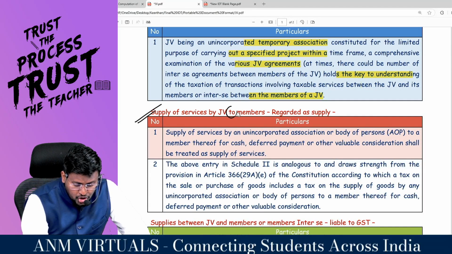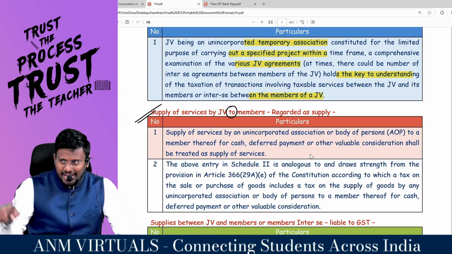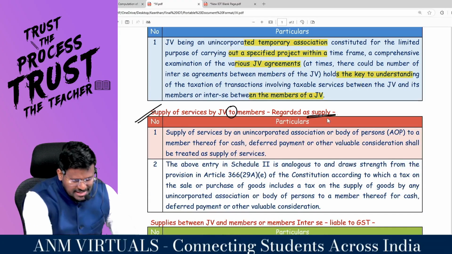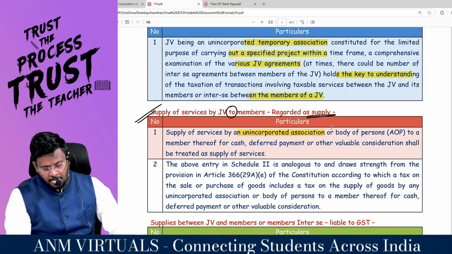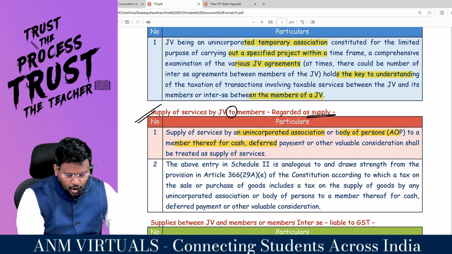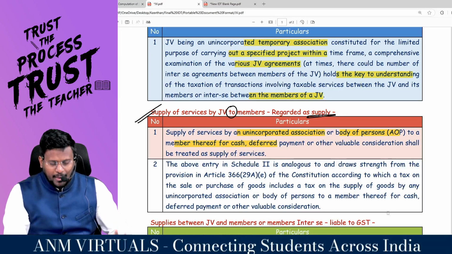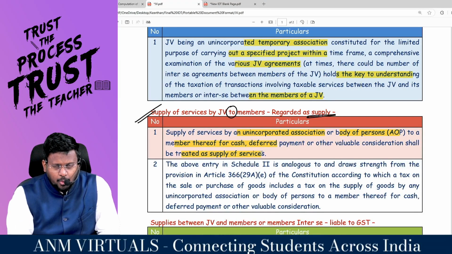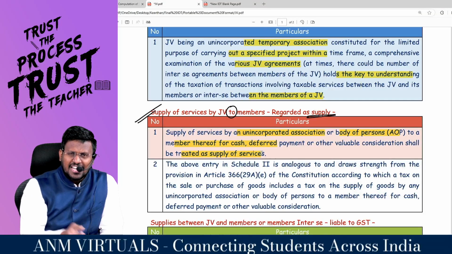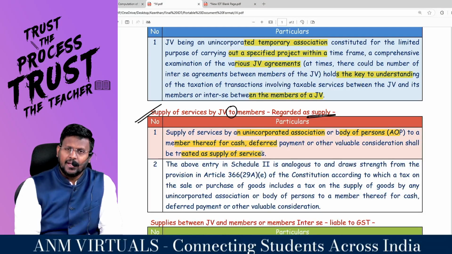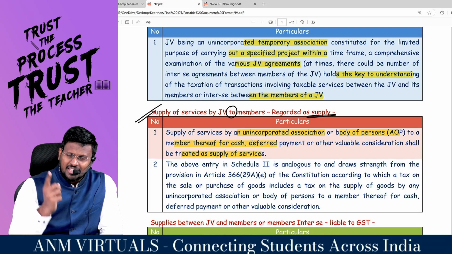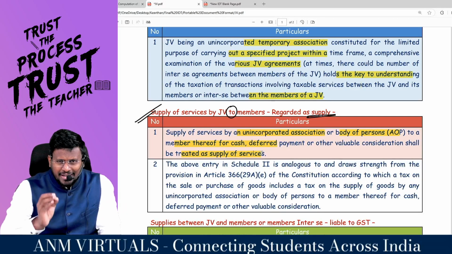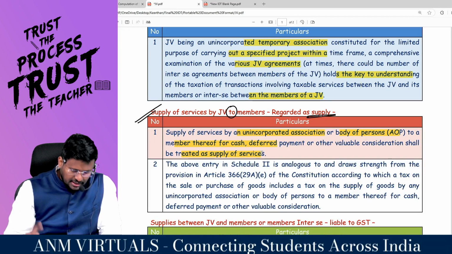Number two, the circular is giving you a solution. Supply of services by JV to members. If the JV is providing some service to members, it is regarded as supply. Supply of services by an unincorporated association or body of persons to a member thereof for cash, deferred payment, or other valuable consideration shall be treated as supply of service. That means if any service has been provided by JV to its members, as per section 7 subsection 1 clause AA, any activity or transaction by an individual to its members, constituents, or vice versa should be treated as supply. So the circular clarified that.